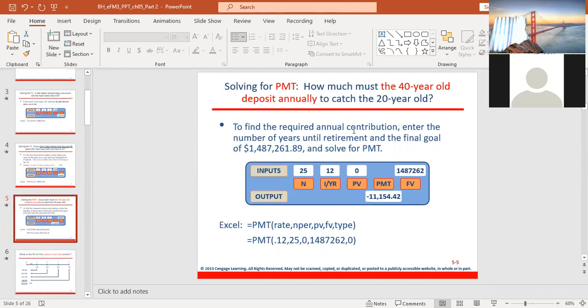You can see if there is a delay before starting to invest, the PMT will increase. You can see the PMT has increased to 11,154. So the PMT is the annuity every year. It has increased to 11,000. So in order to catch up with the 1,487,262, you have to pay the price. And the price is paying higher annuity. So the summary or the lesson you can learn from here is that it is better to start to invest early.